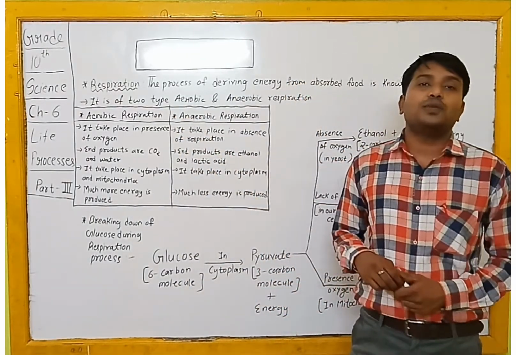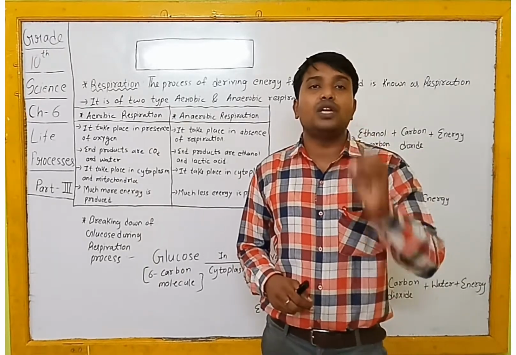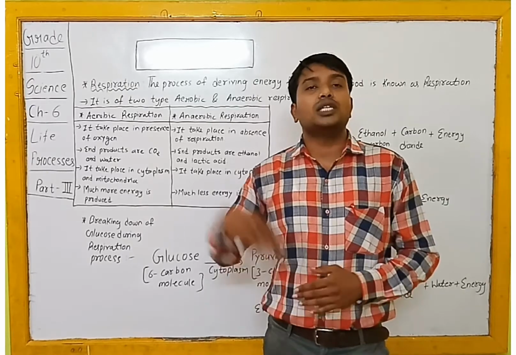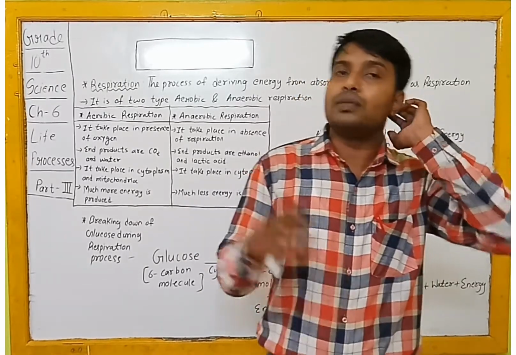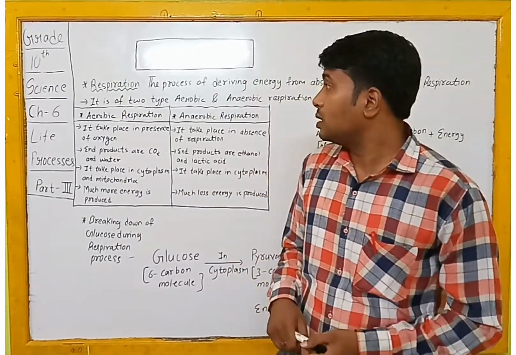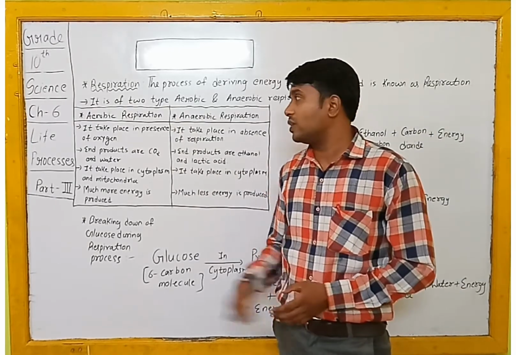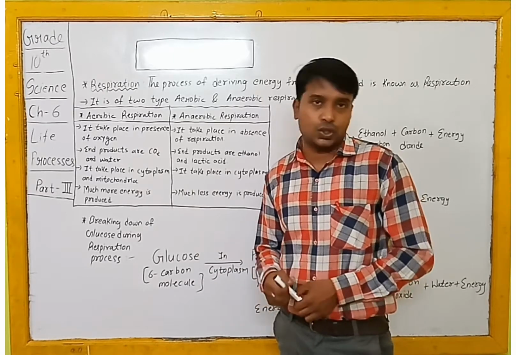So respiration means to derive energy from the absorbed food, and this energy is transferred to various cells of the body to perform their functions. Now, respiration is of two types. First is aerobic respiration, second is anaerobic respiration.